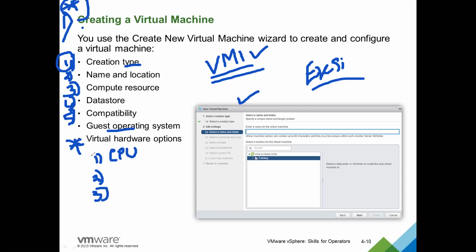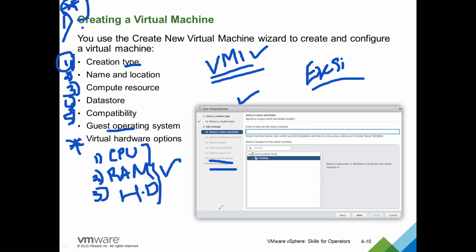The processor speed you are defining, and then how much RAM and hard disk you want. These three options are important. Other than this, there are many other hardware options you can set, and accordingly the changes will appear in your virtual machine. These are the three important hardware settings we will be giving in this customize hardware step.